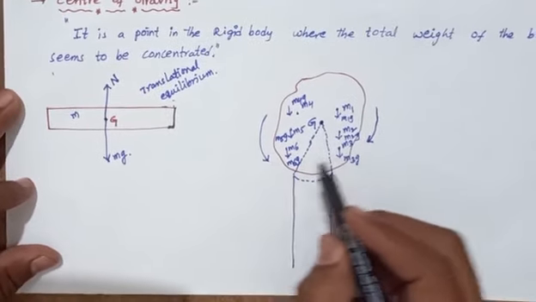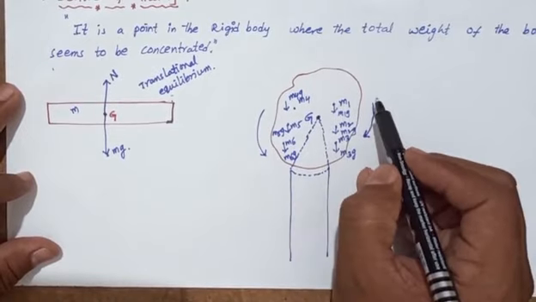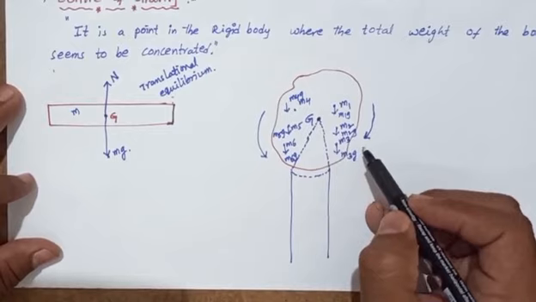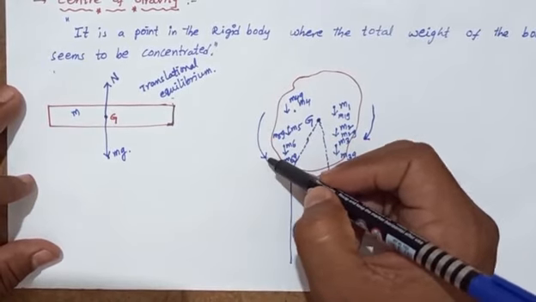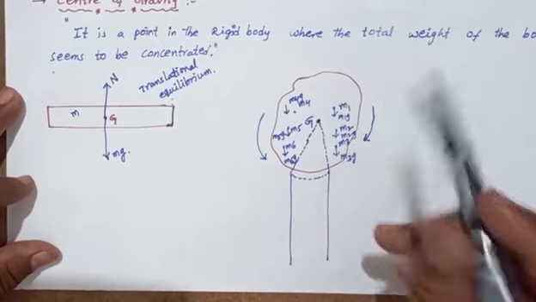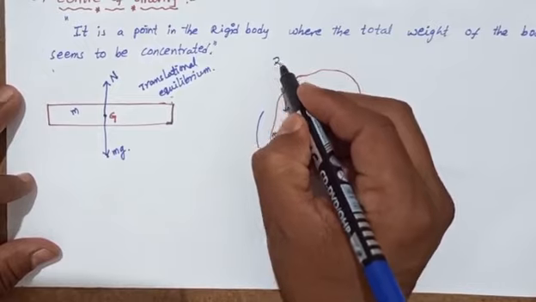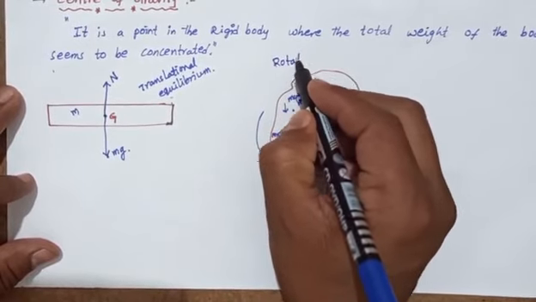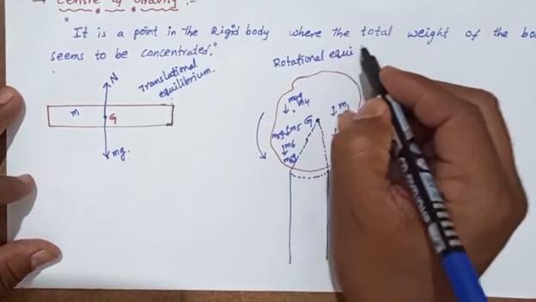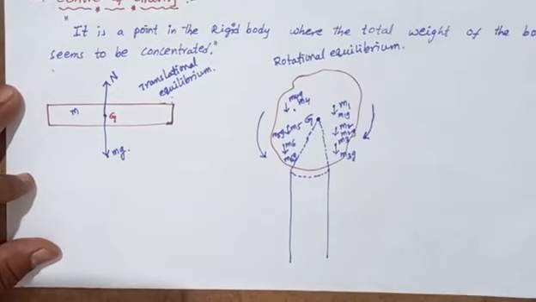So both are equal. Then what happens? The clockwise rotational motion and the anti-clockwise rotational motion are equal, so it is in equilibrium. It is called rotational equilibrium.